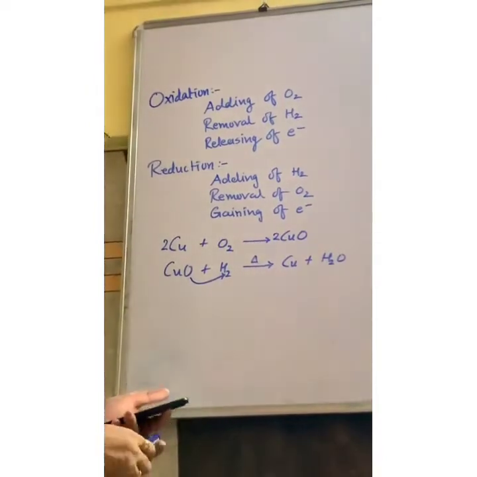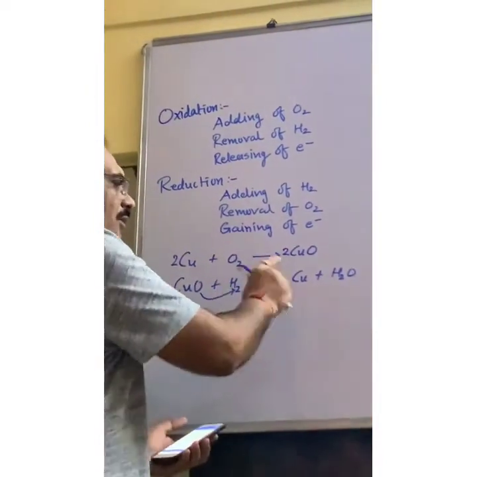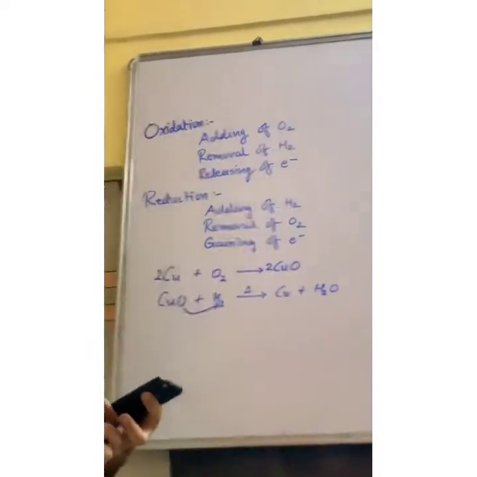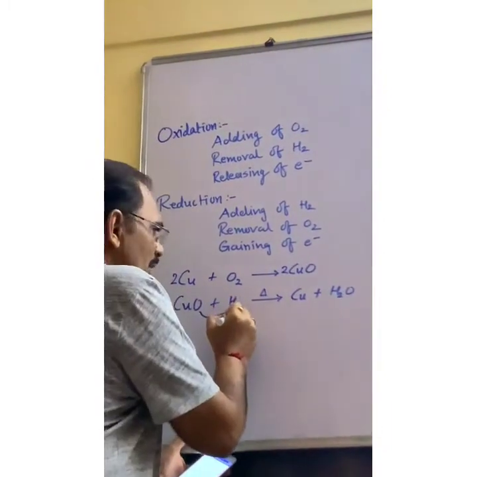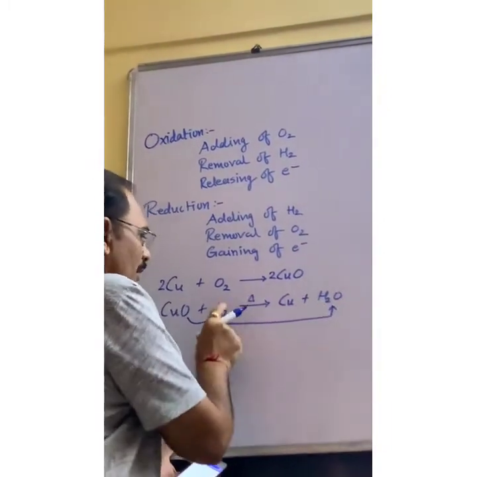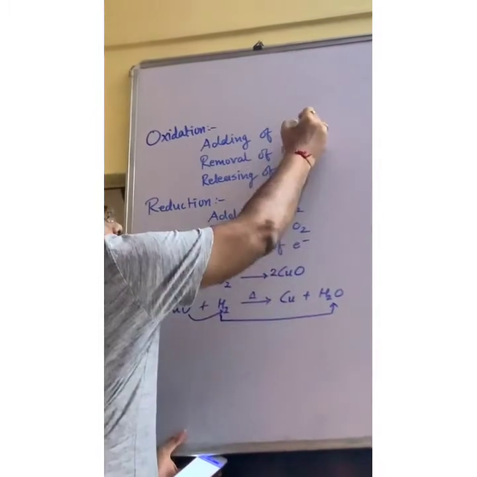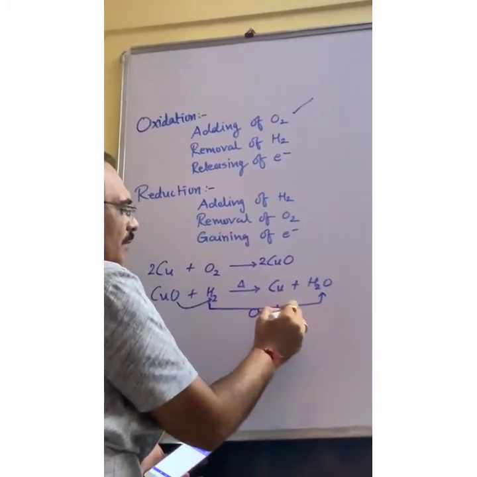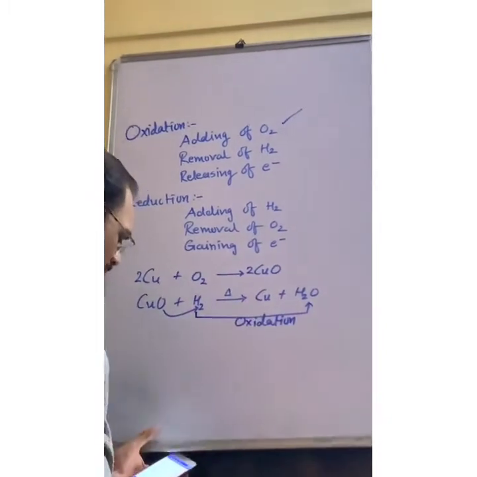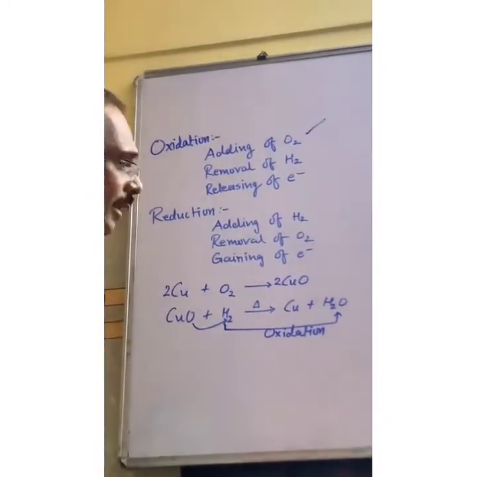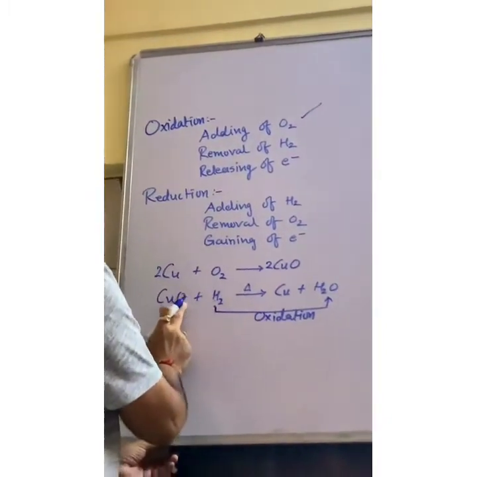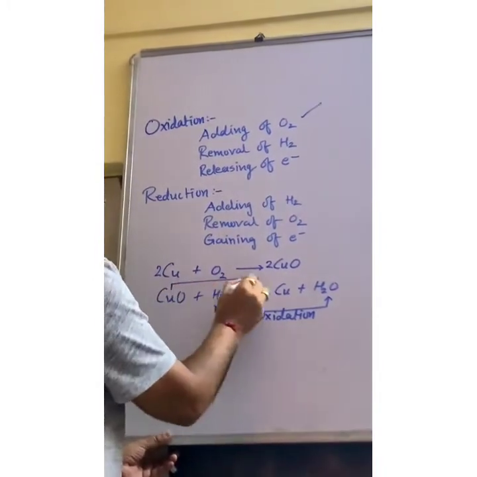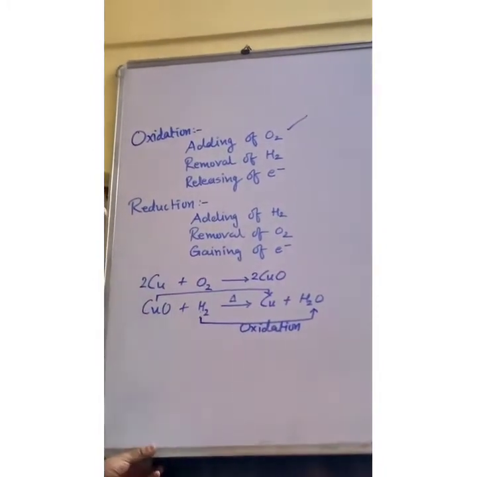Now see, when copper oxide reacts with hydrogen, copper and water are formed. You can say that hydrogen forms water, meaning hydrogen gained oxygen, addition of oxygen. So this reaction is known as oxidation. And copper releases the oxygen and forms only copper.